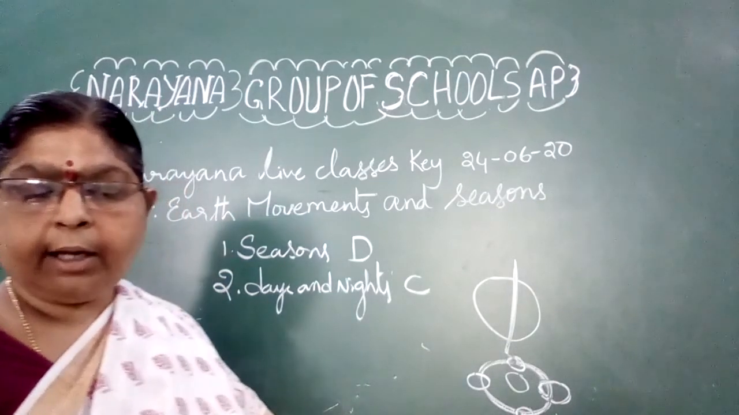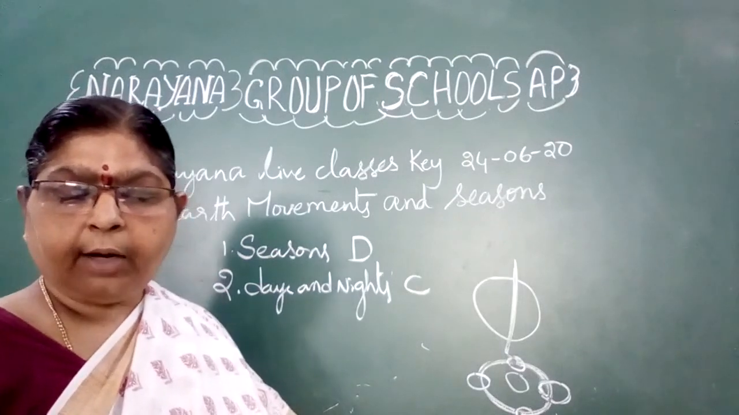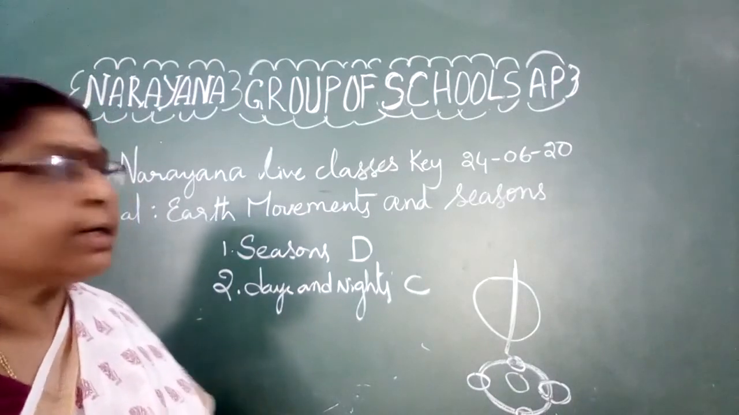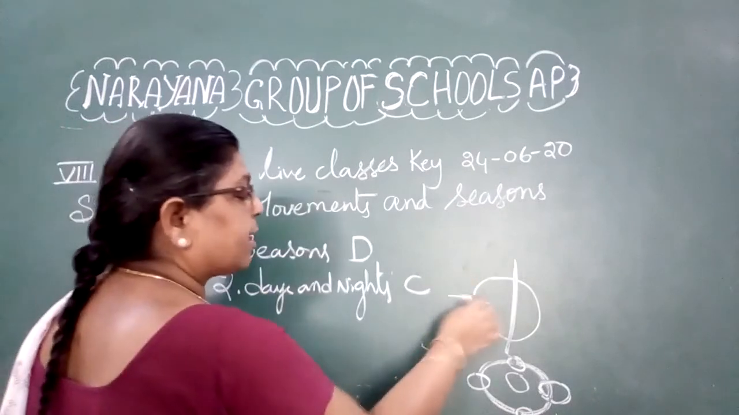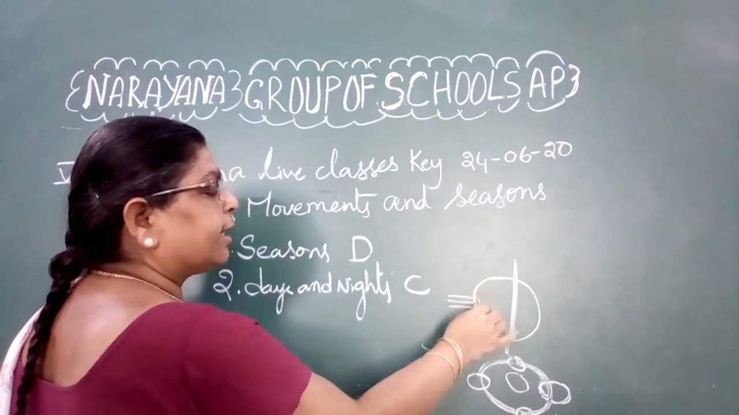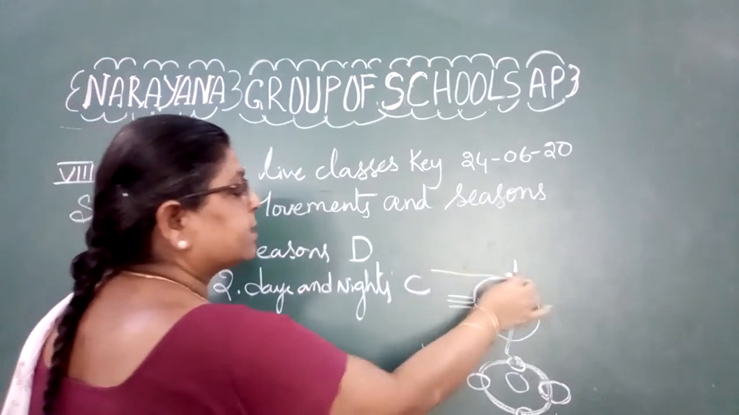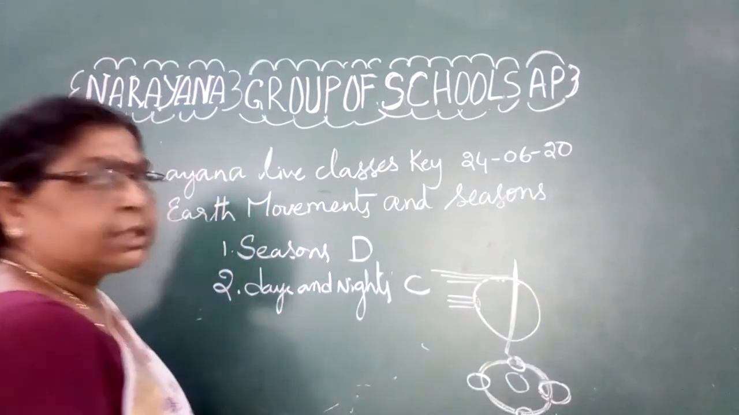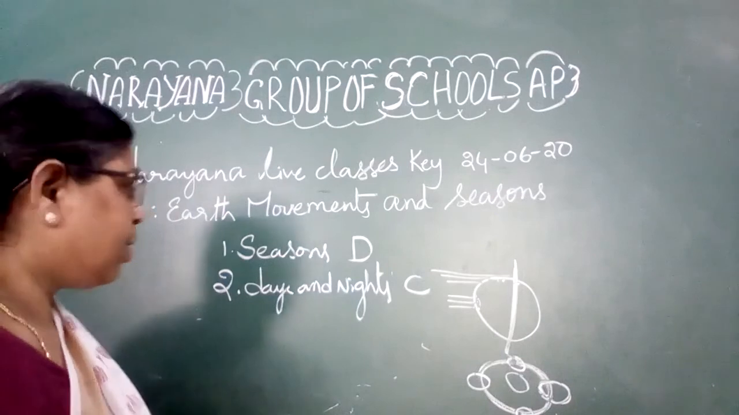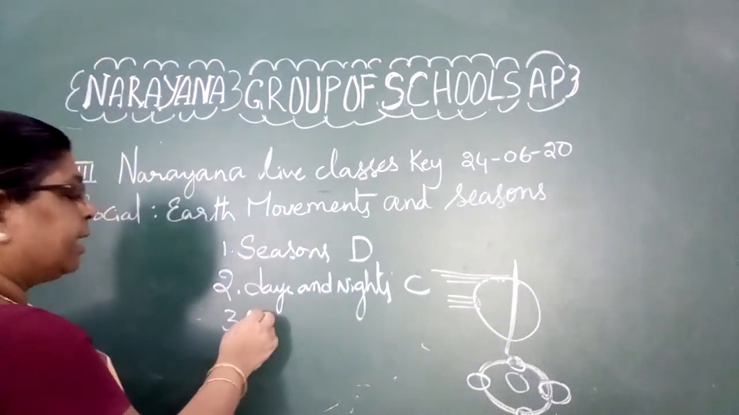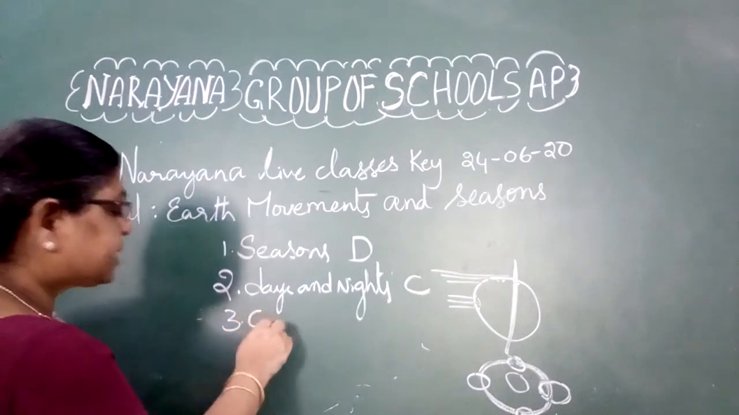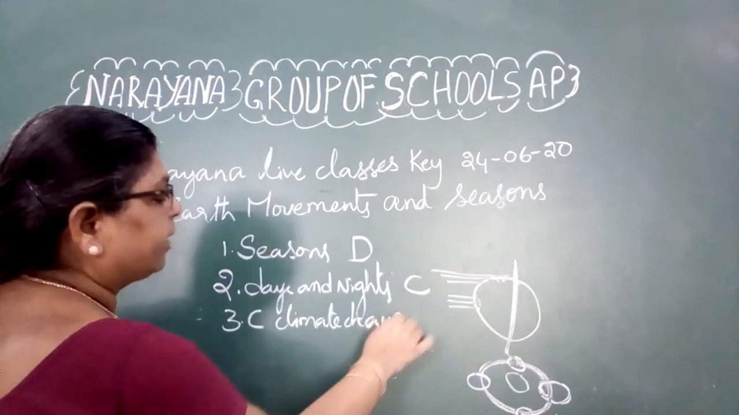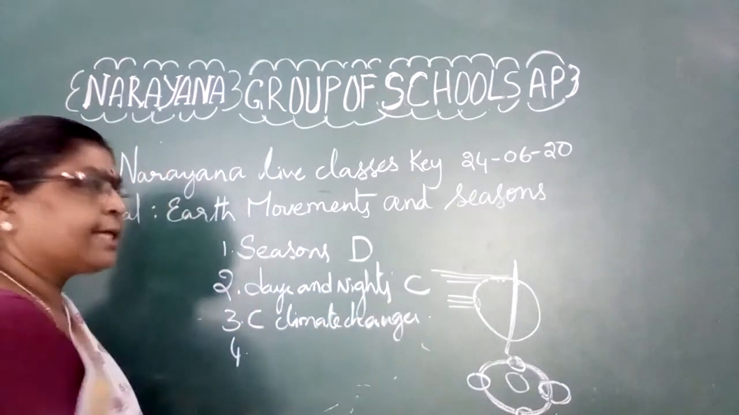Then the angle of incidence causes the climate changes, that is correct. Because when the sun rays are falling vertically, the temperature is high, whereas when the rays are falling slantingly, the temperature is low. So the temperature zones change and hence climate changes occur. So option C, climate changes occur with the angle of incidence, that is the right answer.